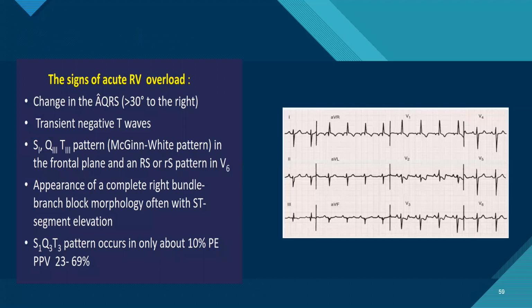Signs of acute RV overload include change in the QRS axis more than 30 degrees, transient negative T waves, S1 Q3 T3, and appearance of right bundle branch block with accompanying T wave inversion. S1 Q3 T3 occurs in only about 10%, with a positive predictive value ranging from 22 to 69%.